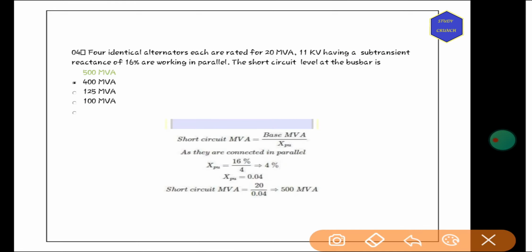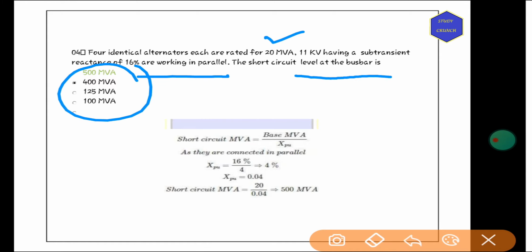Next, four identical alternators, each rated at 20 MVA, 11 kV, having a subtransient reactance of 16%, are working in parallel. The short circuit level at the bus bar will be what, among these four? So short circuit MVA is equal to base MVA by reactance per unit.